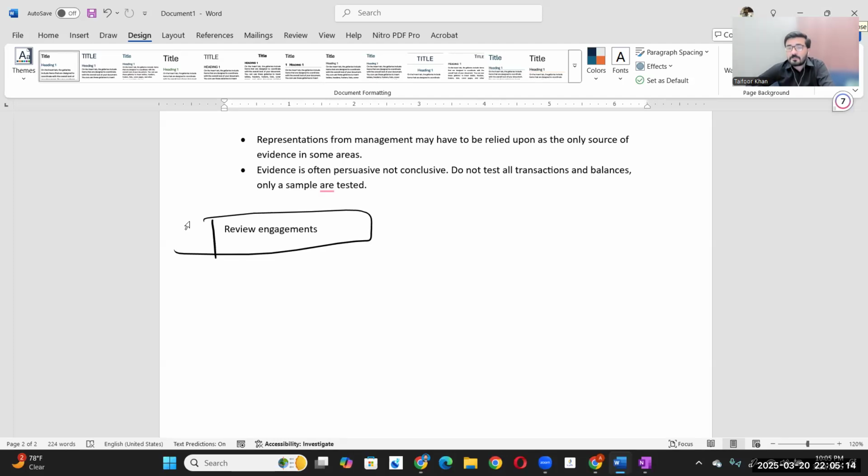He says this way: during the review of the financial statements, nothing came to our attention that causes us to believe that these financial statements are not prepared in accordance with the IFRS. Although he is trying to say that financial statements are not misstated, indirectly he is also indicating that nothing came to our attention. There could be something, right? This is how he's engaging.